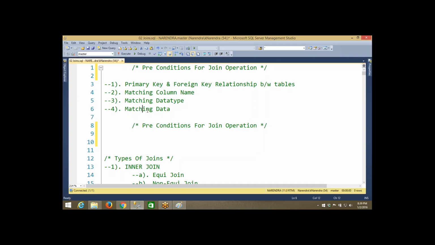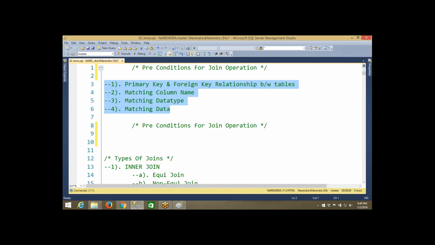Okay, and then matching data. If you can see, the values are 10, 20, 30, 40. In the employee table, 20, 30, somehow the values are not in arranged order, but the data is absolutely the same. So we have these four preconditions in order to perform the join operation. It doesn't mean that without these conditions we cannot perform the join operations. If the tables have these properties or features, it would be a nice scenario. Okay, we can easily perform the join operations. Remember these are the four conditions.